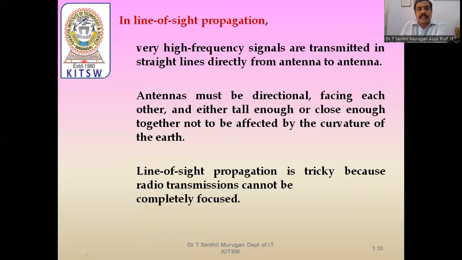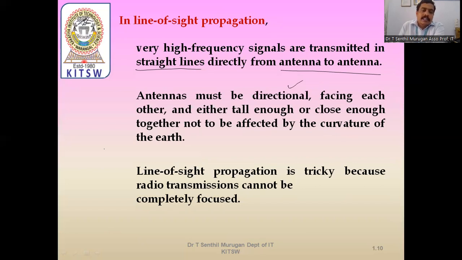The last one is line of sight propagation. Here, very high frequency signals are transmitted in straight lines, directly from antenna to antenna. The antennas must be directional, facing each other, and either tall enough or close enough together not to be affected by the curvature of the earth.